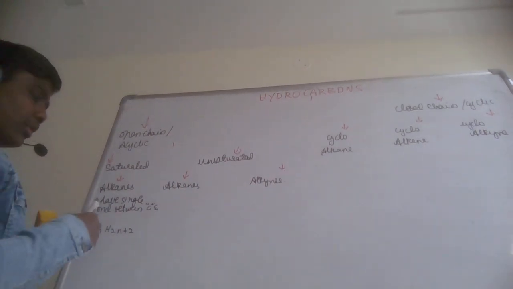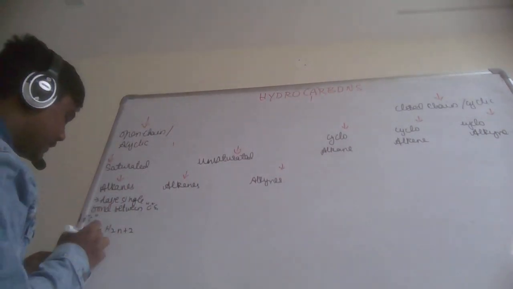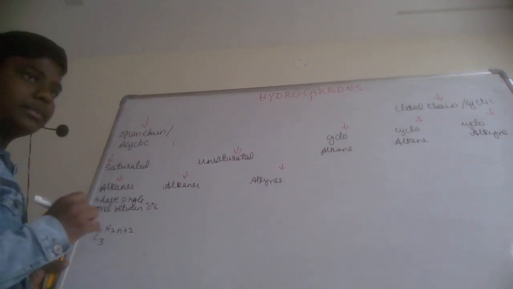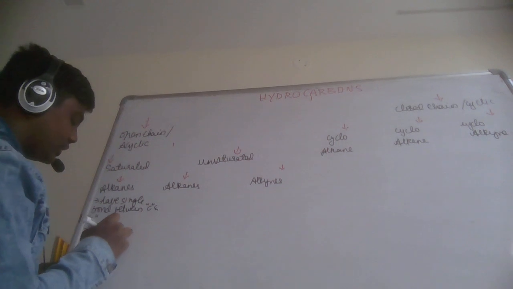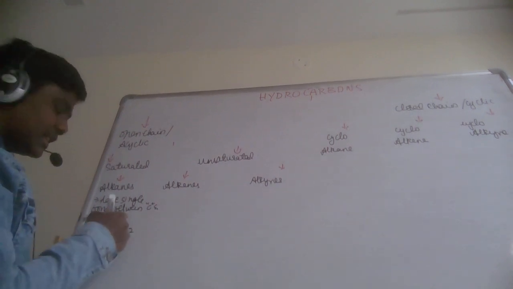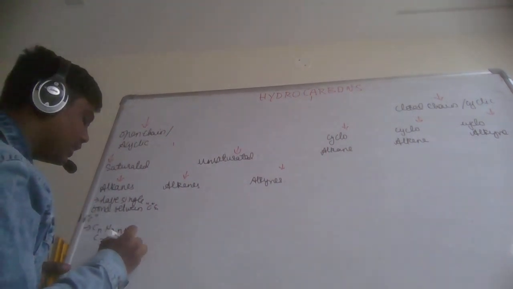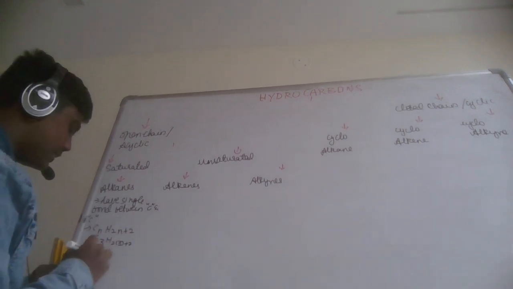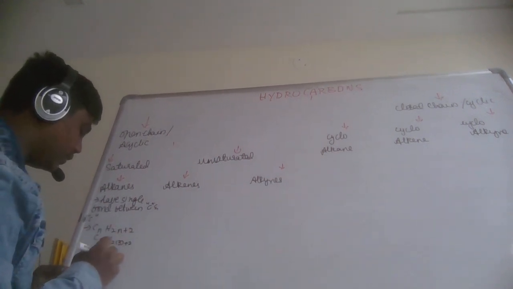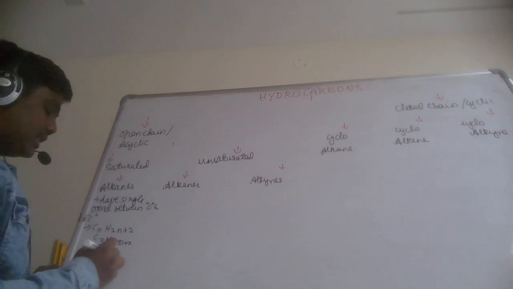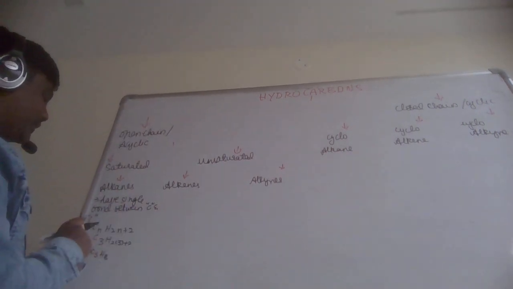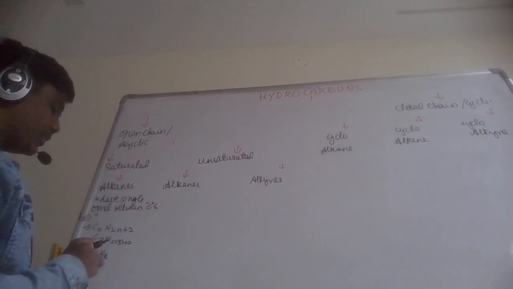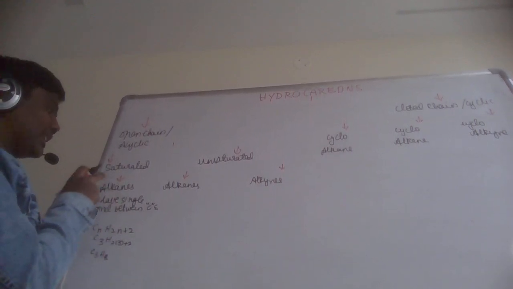Let me take the number of carbon atoms as 3. Now what about the hydrogen atoms? It will be 2 into n, which is 3, so 2 into 3 plus 2. C3H, 2 threes are 6, plus 2 is 8, so C3H8. This is the use of the general formula. If there are 3 carbon atoms, then there would be 8 hydrogen atoms in alkanes.